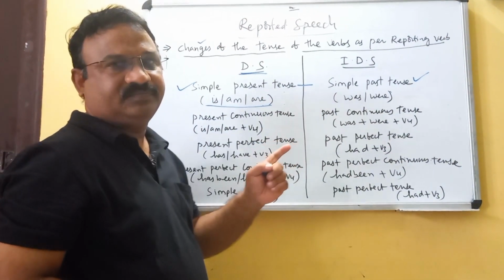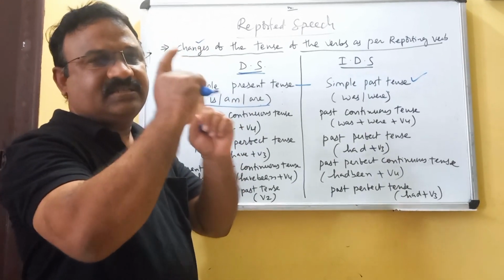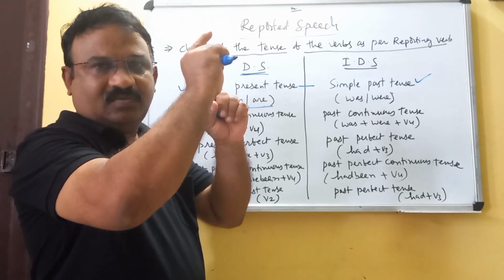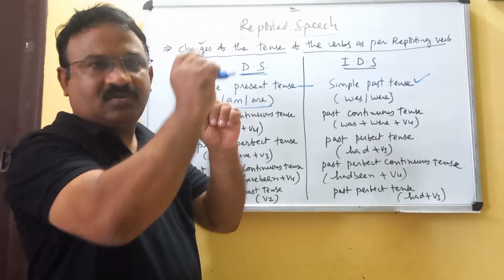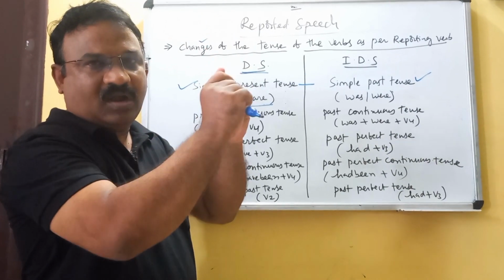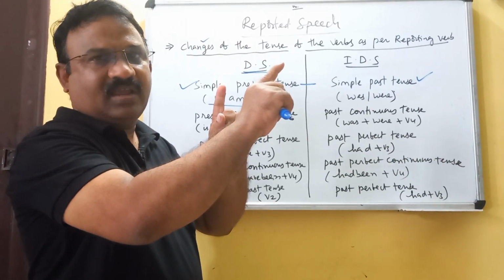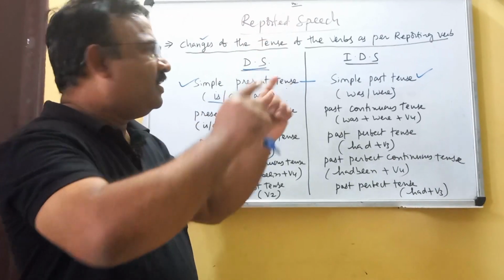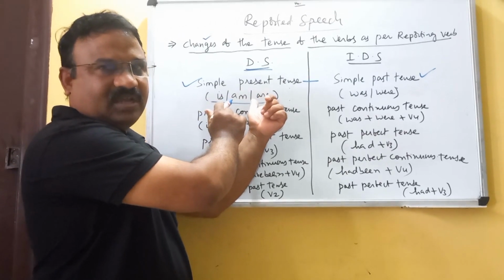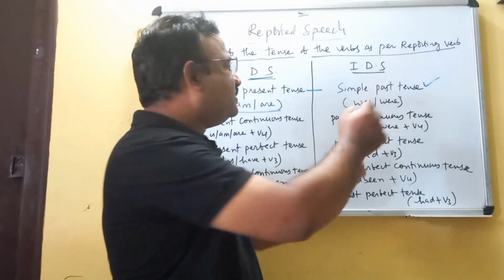Was, were. Understand? For example, "I am a teacher." He said, "I am a teacher." As per the first rule, remove the inverted commas. As per the second rule, remove the comma and put the conjunction: he said that. And I becomes he. So "am a teacher" is simple present tense, and you have to change it into simple past tense: was.